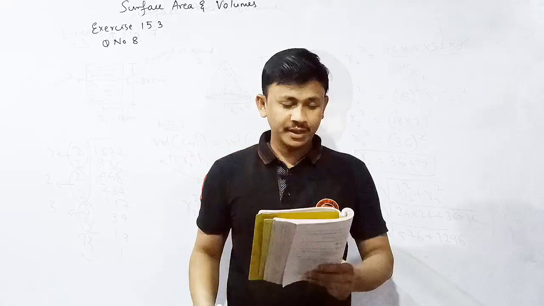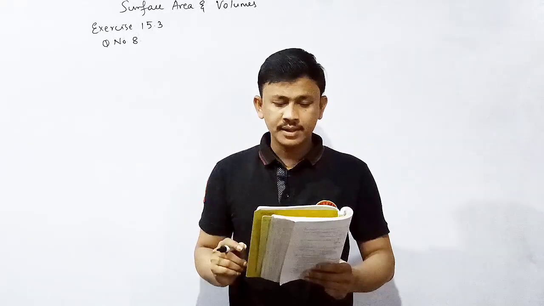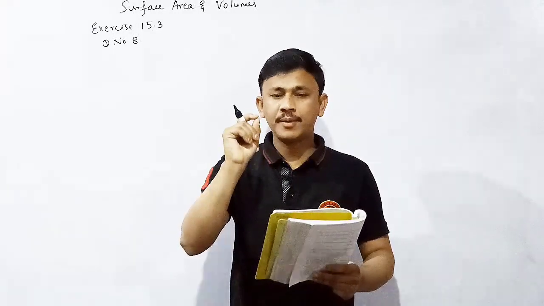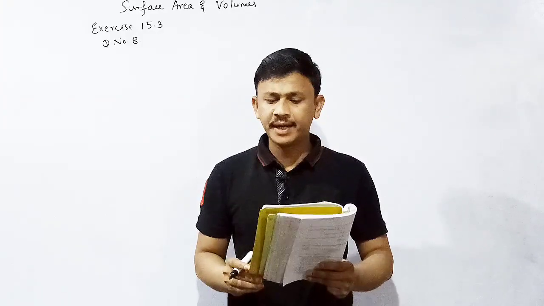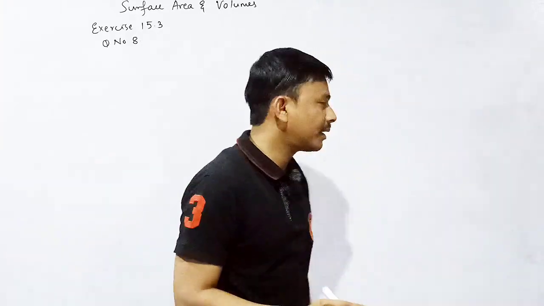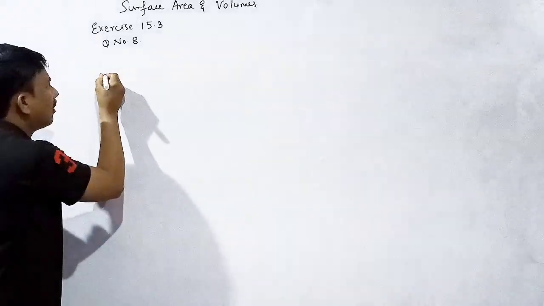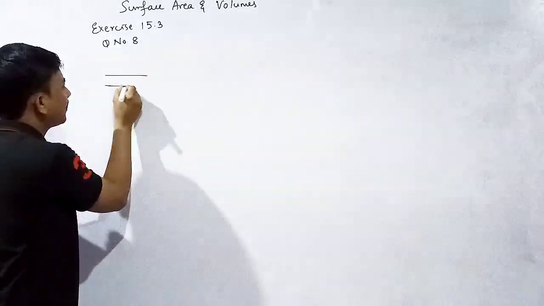Check the answer. 8th question. Water in a canal 6 meter wide and 1.5 meter deep is flowing with a speed of 10 kilometer per hour. Okay, there is a canal. Consider this one as a canal.